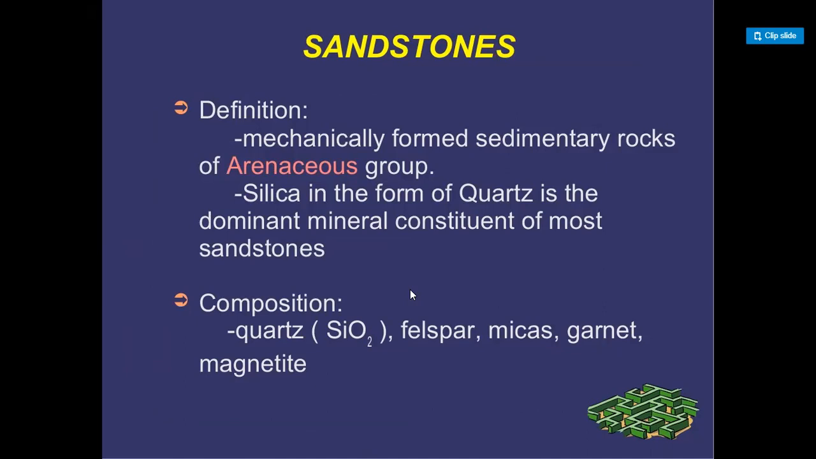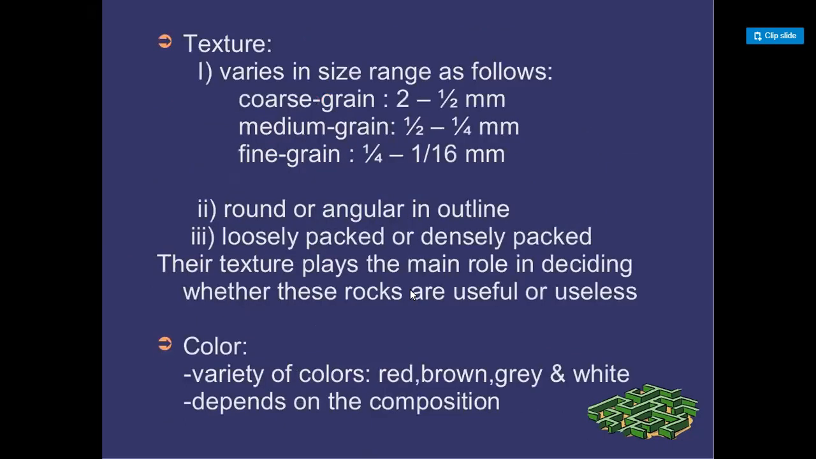Texture varies in the size range as follows: coarse grain is 2 to 1/2 mm, medium grain up to 1/4 mm, and fine grain up to 1/16 mm. Round or angular in outline, loosely packed or densely packed, their texture plays the main role in deciding whether these rocks are useful or useless. Color: a variety of colors, red, brown, gray, and white, depends on the composition.